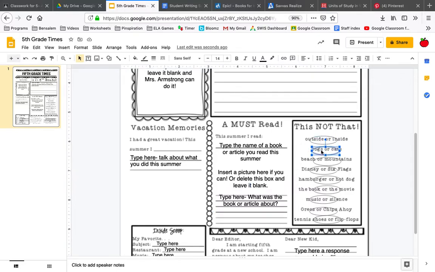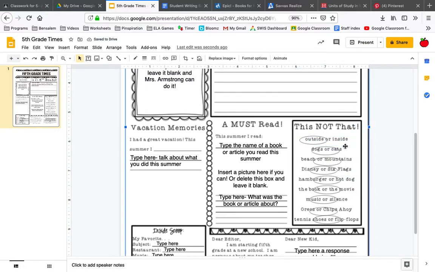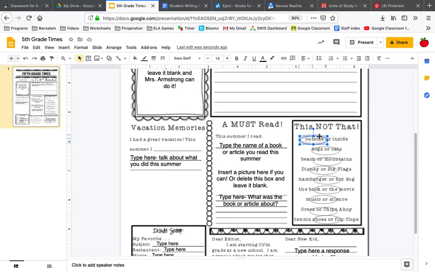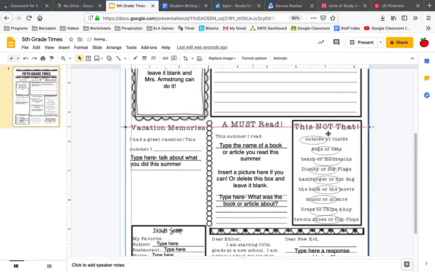In this section here, you're just going to pick this or that, this, not that. So these are little circles, and you can just move them to whichever one you prefer. Do you like to be inside or outside? For me personally, after all these months inside, I am loving to be outside. So I'm going to move my circle there. You can feel free to adjust the circle to fit better if you want to. If you want to just leave it how I have it, that's fine too.